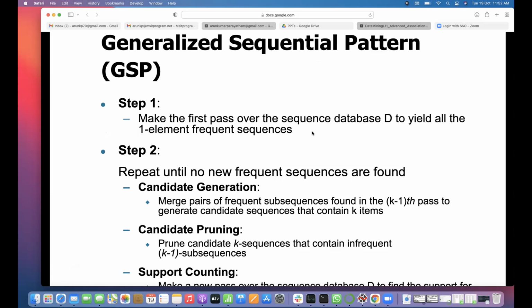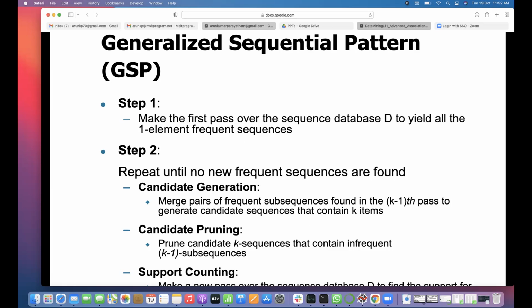Make the first pass over the sequence database D to yield all the 1-element frequent sequences, the same way we did in the Apriori algorithm. First we get the 1-sequence items, 2-sequence items, 3-sequence items, like that. Repeat until no new frequent sequences are found. For candidate generation, merge pairs of frequent subsequences found in the (k-1)th pass to generate candidate sequences that contain k items. If it is not a 1-sequence, it won't become a 2-sequence or 3-sequence.